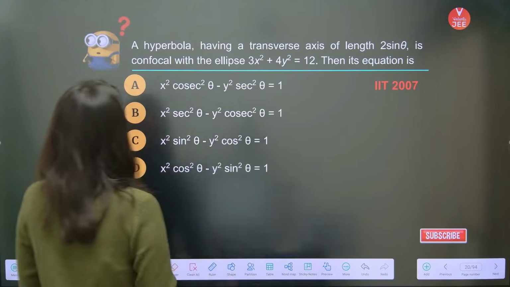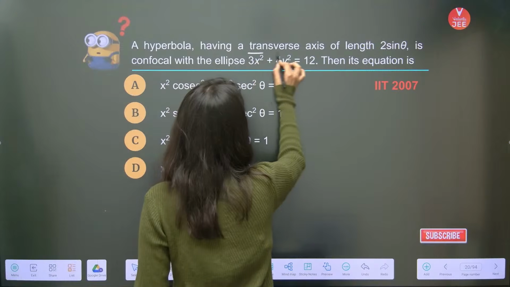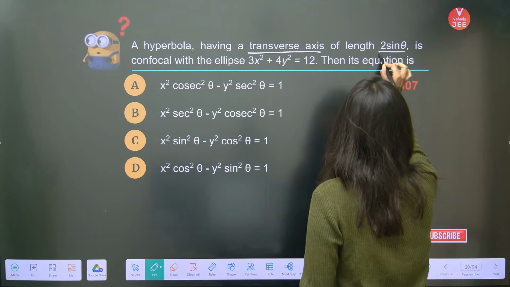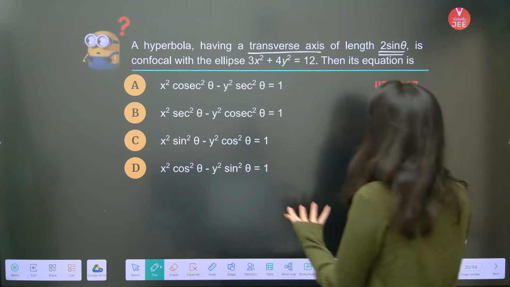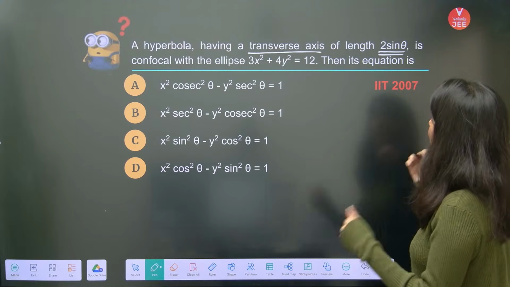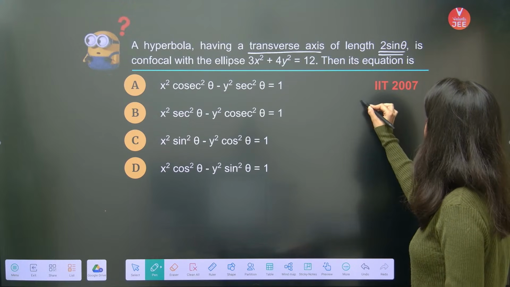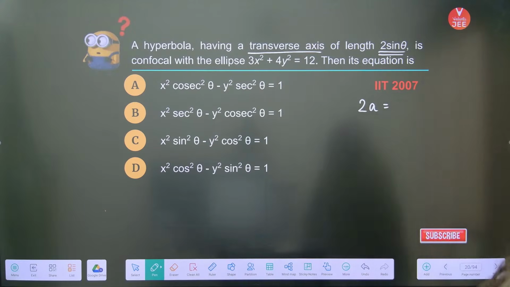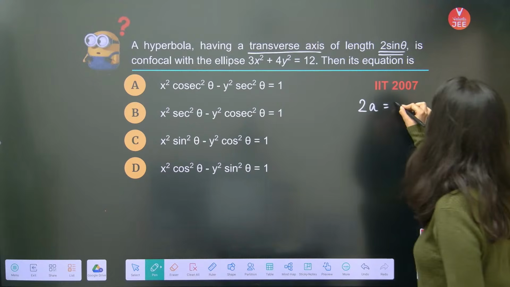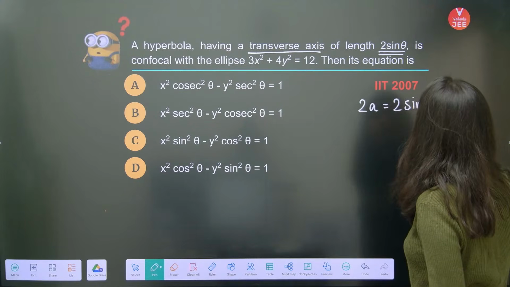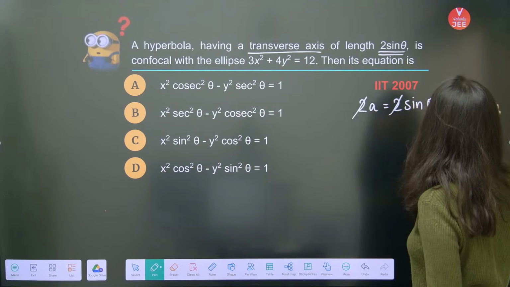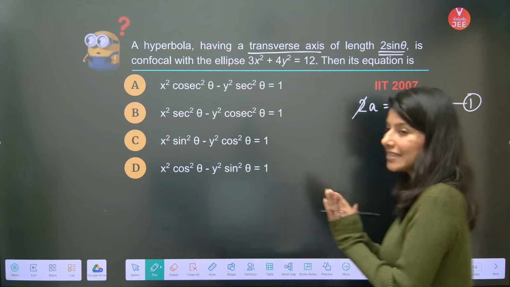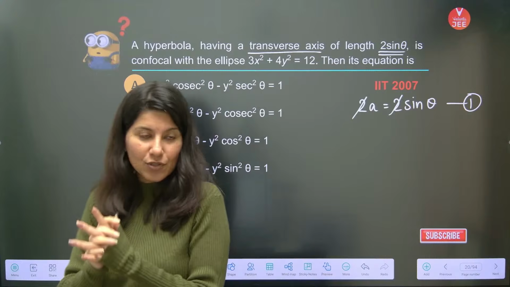Okay, chalo. A hyperbola having a transverse axis of length 2 sine theta. So the transverse axis of 2 sine theta means 2a is equal to 2 sine theta. That means a is sine theta. That is the first statement that is clear from this question.